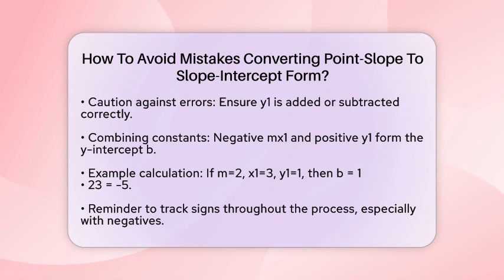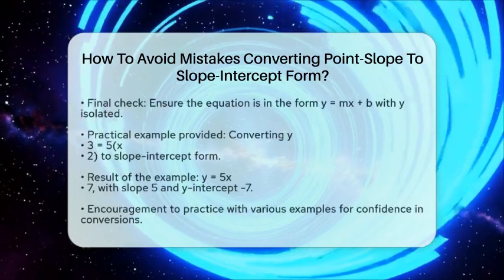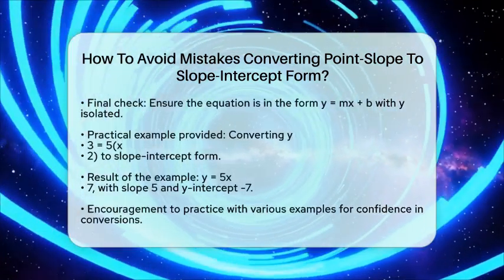Another important tip is to keep track of your signs throughout the process. Signs can be tricky, especially when subtracting negative numbers. Remember that y plus 5 can be written as y minus negative 5, so be consistent in how you handle signs. Finally, always check your final form. Ensure that the equation is in the form y equals mx plus b, with no parentheses and y isolated. The slope m should remain just the same as in the original equation.